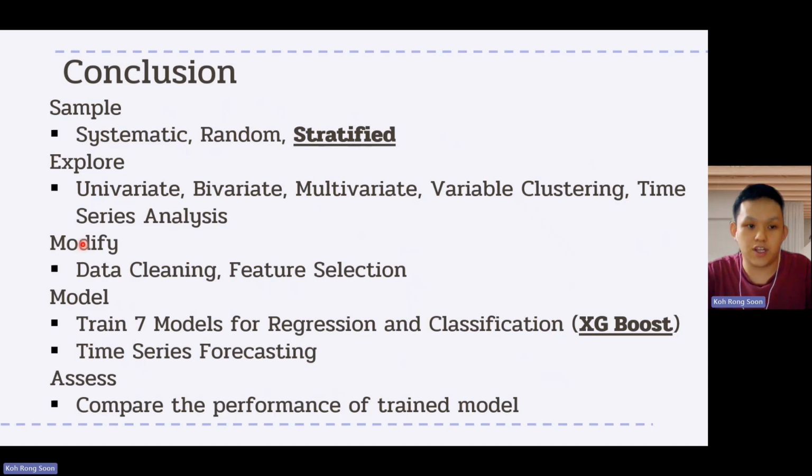For the modify step, we have done the data cleaning and feature selection. For the model stage, we have trained 7 models for the regression and 7 models for the classification. And for both problems, the gradient boosting outperformed among the trained models. The time series forecasting model has also been trained in order to know the future count value. For the assess stage, we have compared the performance of all the trained models in the model stage.